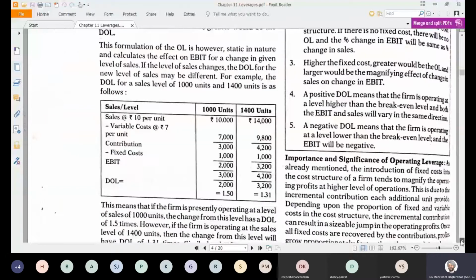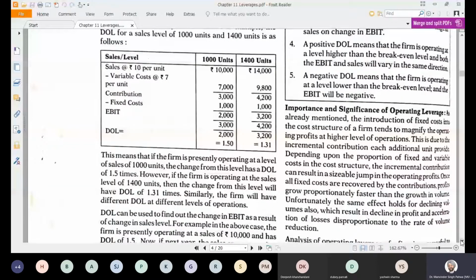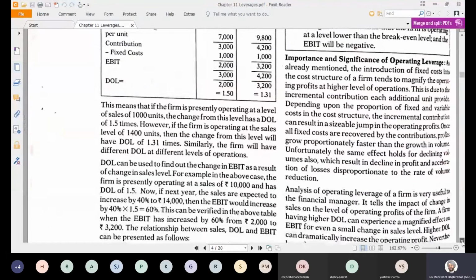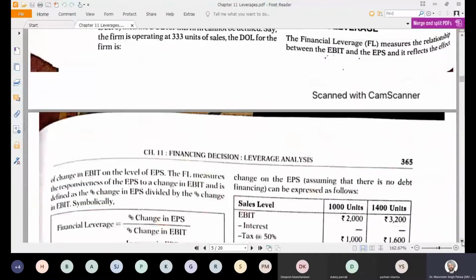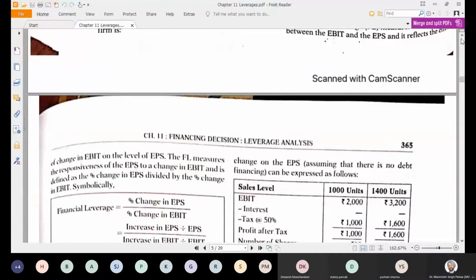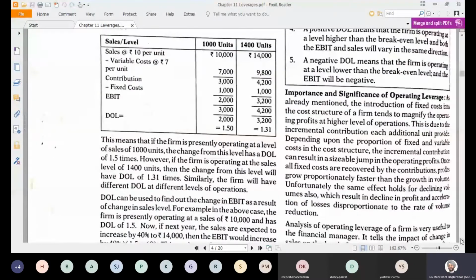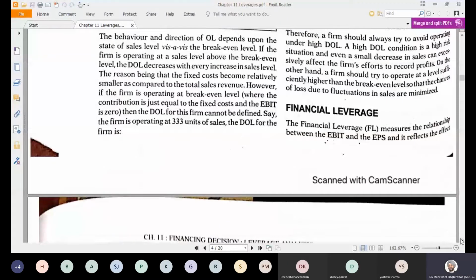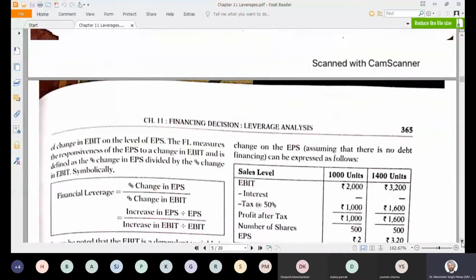If you see, financial leverage is given to you on page number 364. Take out page number 364. Financial leverage is given to you over here. And if you see the last line from where the financial leverage is starting: financial leverage measures the relationship between EBIT and EPS, and it reflects the effect of change in EBIT on the level of EPS.